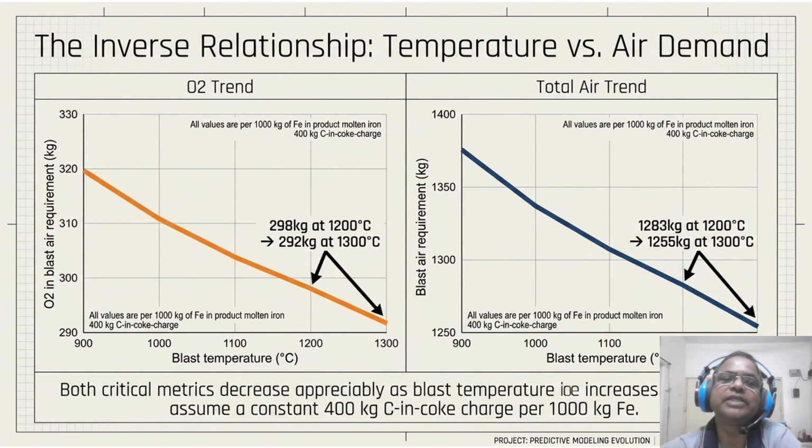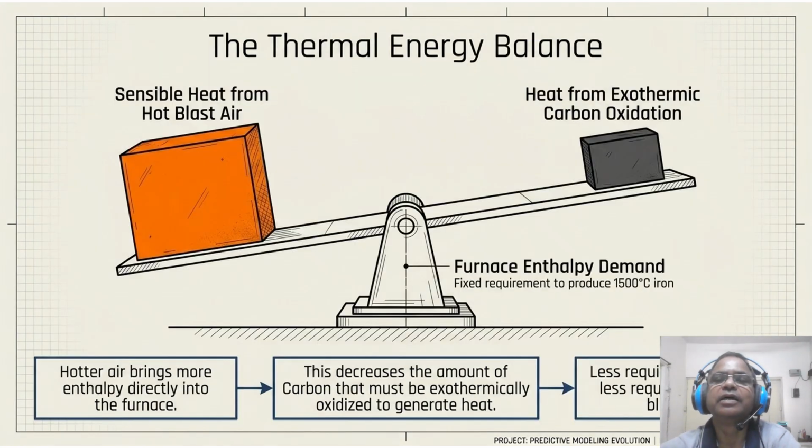So physically this works because of the thermal seesaw inside the furnace. The thermal energy balance, let us think of the furnace as a thermal seesaw. So sensible heat from the blast air balances the heat from the exothermic carbon oxidation.